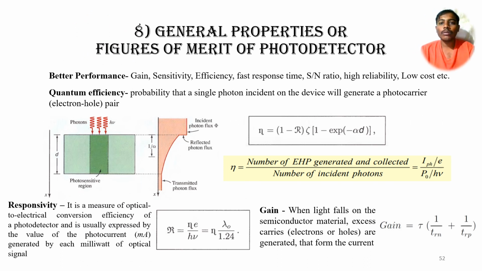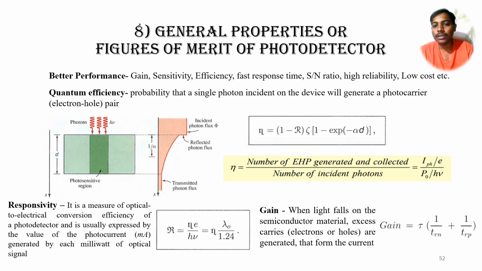To get better performance from photodetectors, we have to consider some parameters such as gain, sensitivity, efficiency, fast response time, signal to noise ratio, high reliability, as well as cost. If we consider those parameters, then definitely we'll get a good product. So what is meant by quantum efficiency? It is the probability that a single photon incident on the device will generate a photocarrier electron-hole pair. So that is actually the ability of a single photon, how many carriers can be generated. It can be calculated using a formula.